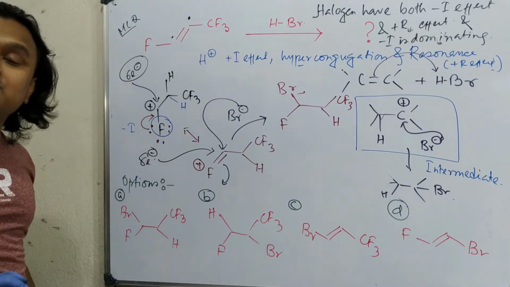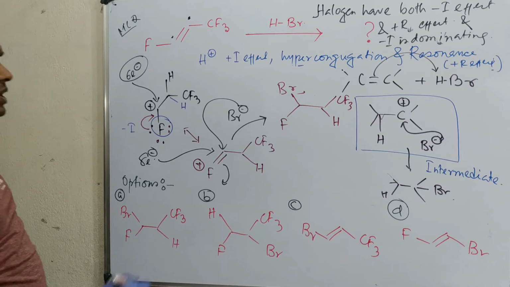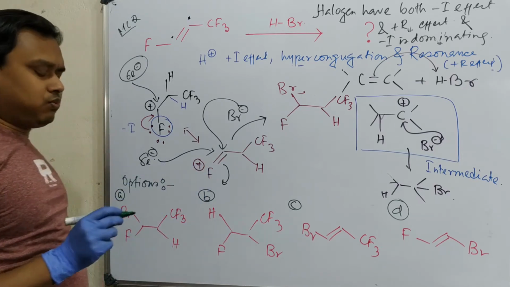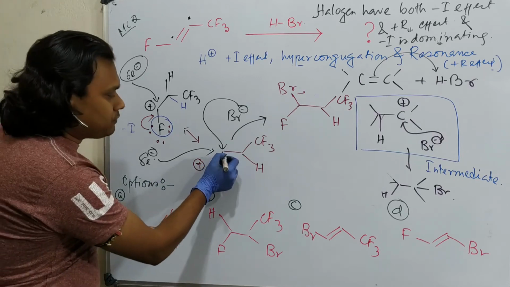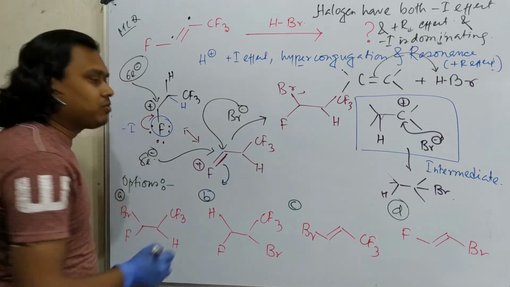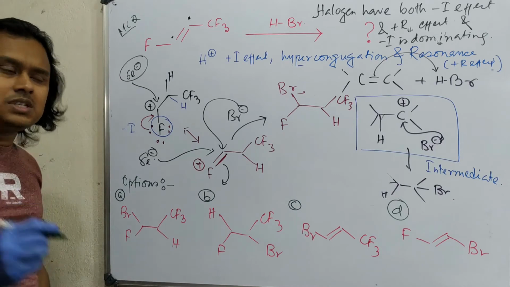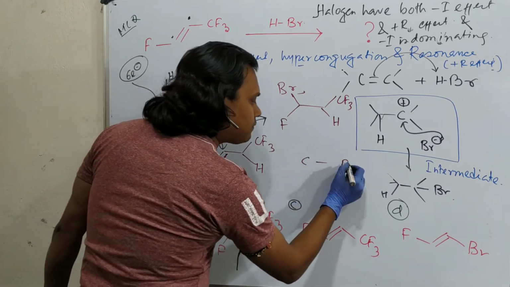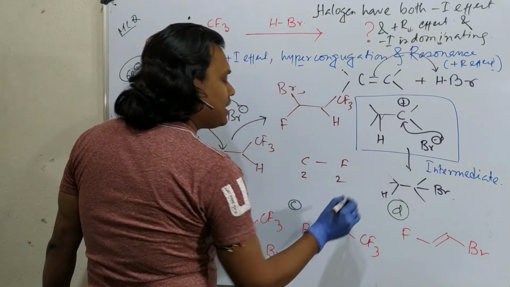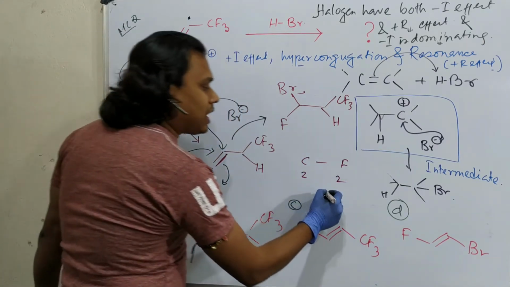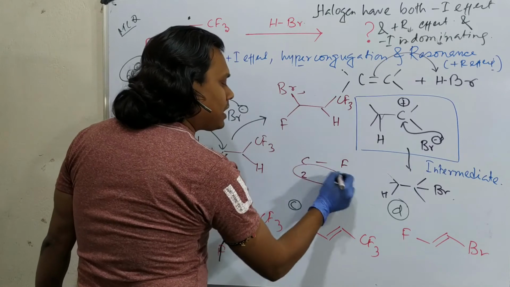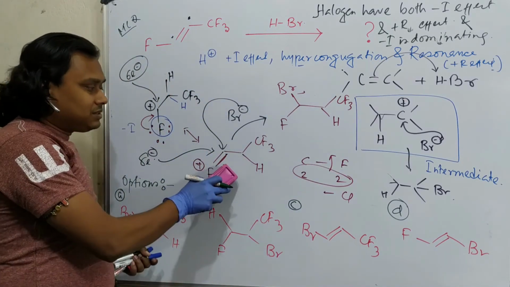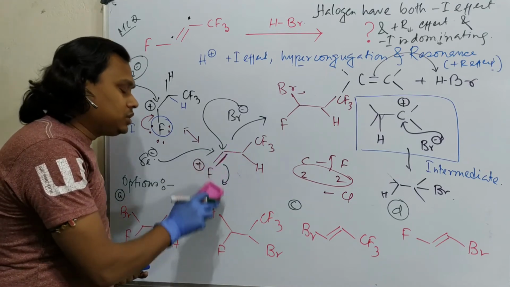I guess you have understood how fluorine is playing the role because of its lone pair. And second point, if you have a doubt about why this fluorine will overlap with the p orbital and result in double bond formation, it is obviously possible. Since this carbon is a second row element and fluorine is also a second row element, if you compare this overlap with the carbon-fluorine bond, this overlap is much better. So that is the reason this actually does the same job.